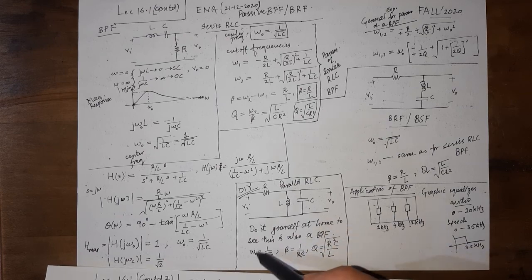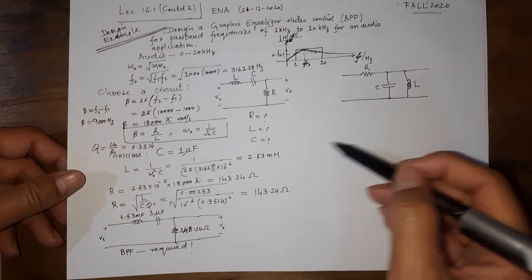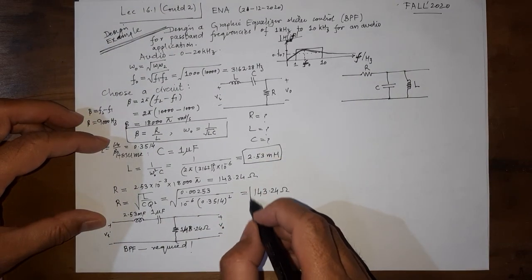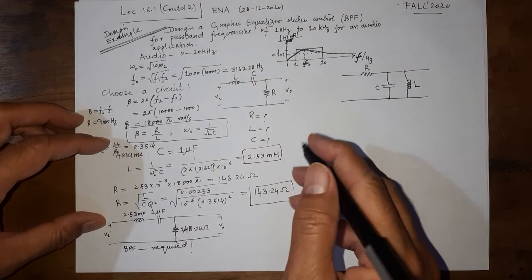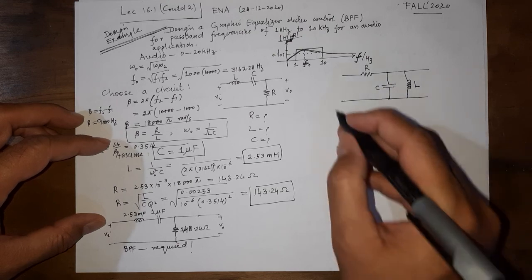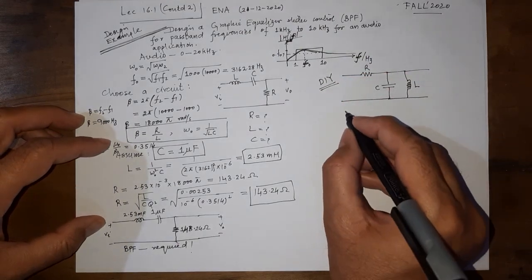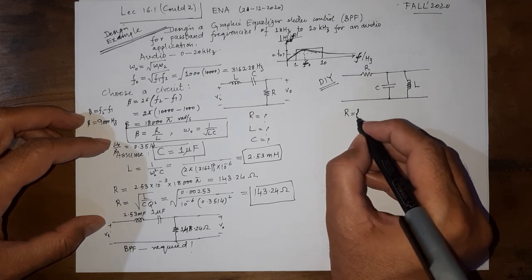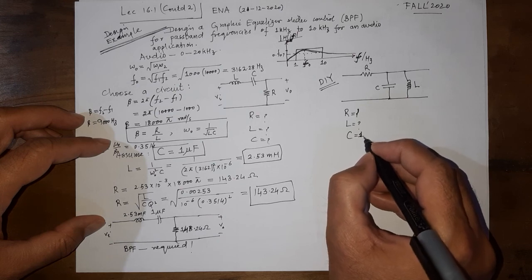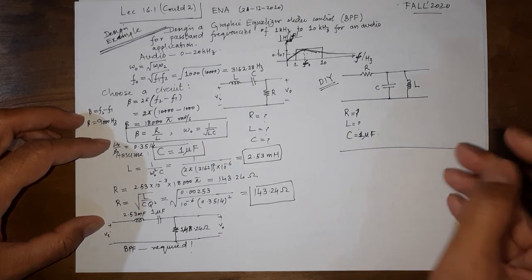Whatever the equations you come across, which I have written here, try to design the circuit. These values will not obviously be reused there. These are specific to this circuit, but try to come up with your own values here. So do this problem yourself and find what is R, L, and C. C you can take again as 1 microfarad. So let us see what you come up with.